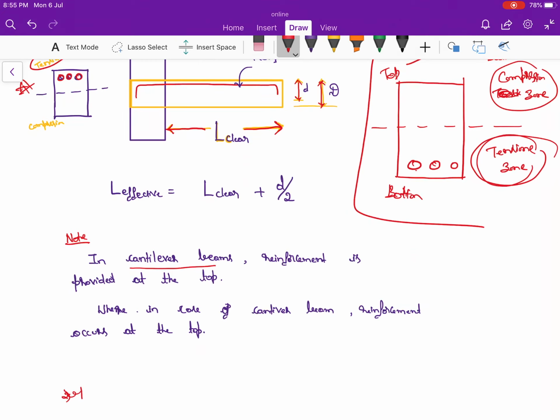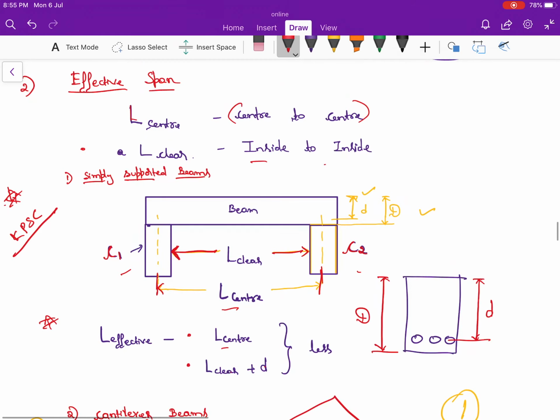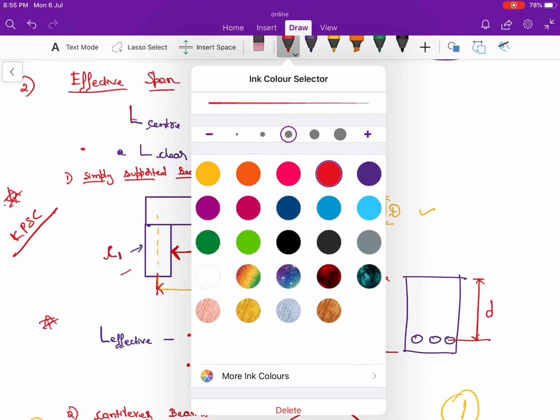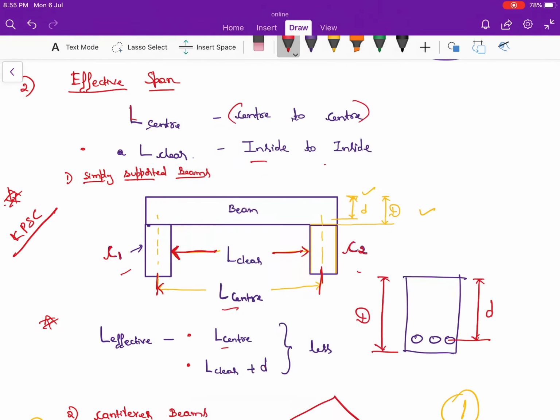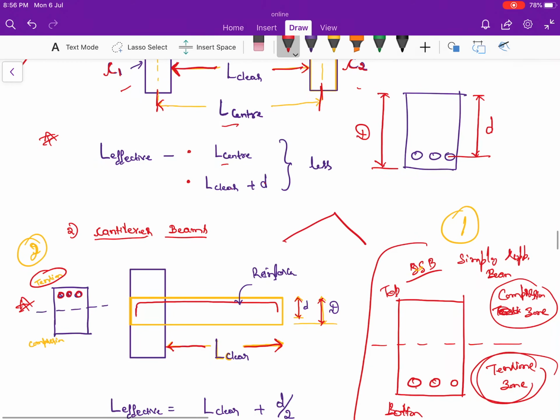That is what the note has given, where in case of a cantilever beam, reinforcement occurs at the top. I had explained these things to you. This is the difference in the effective depth. See here, the reinforcement will be given at the bottom in the case of a simply supported beam, but in the case of a cantilever beam, you can see the reinforcement is provided at the top.